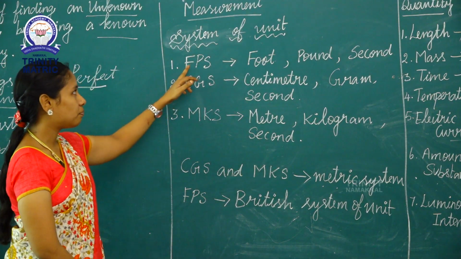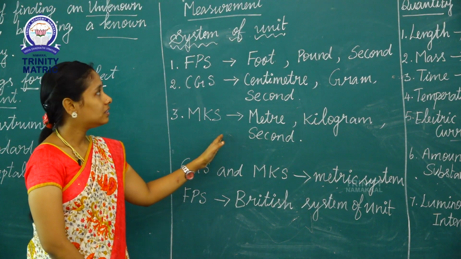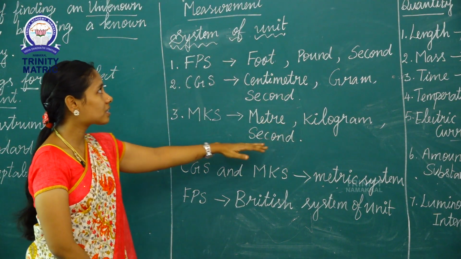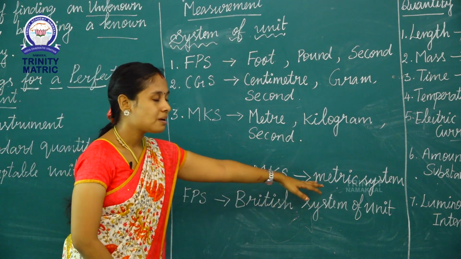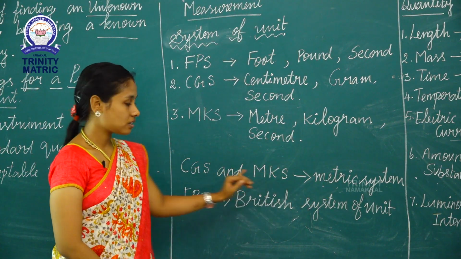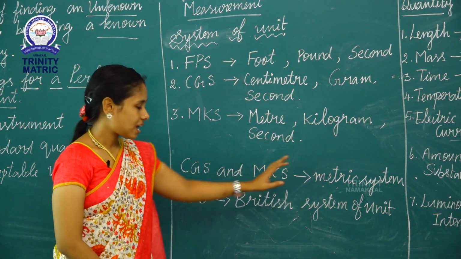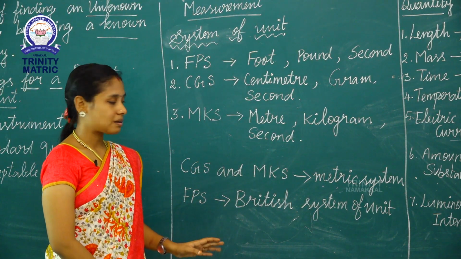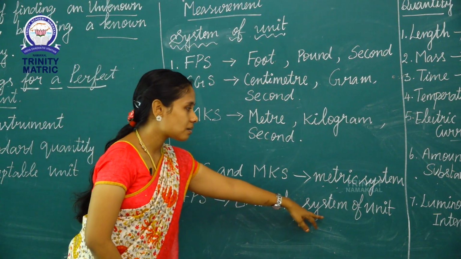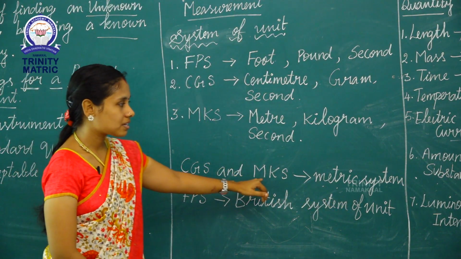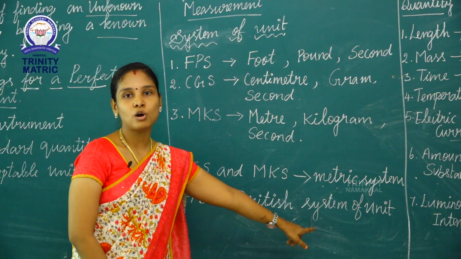Once again, FPS, CGS, and MKS. These three are the basic systems of units. Among these three, CGS and MKS are the metric system of SI units, and FPS is not a metric system. It is the British system of units.